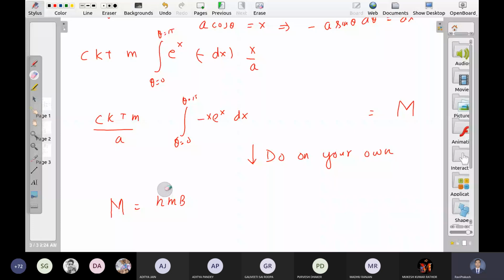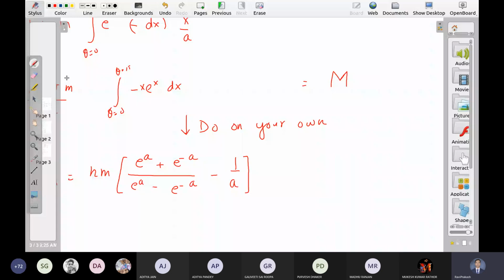N times M, e to the power a plus e to the power minus a, divided by e to the power a minus e to the power minus a, minus 1 upon a. What is a? A is equal to m b upon t. So this is the final magnetization.